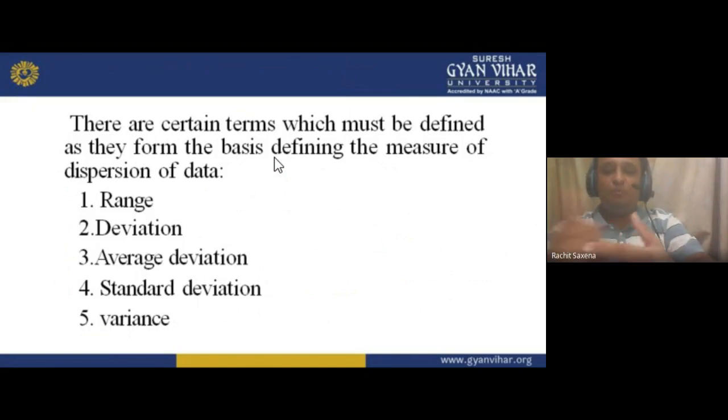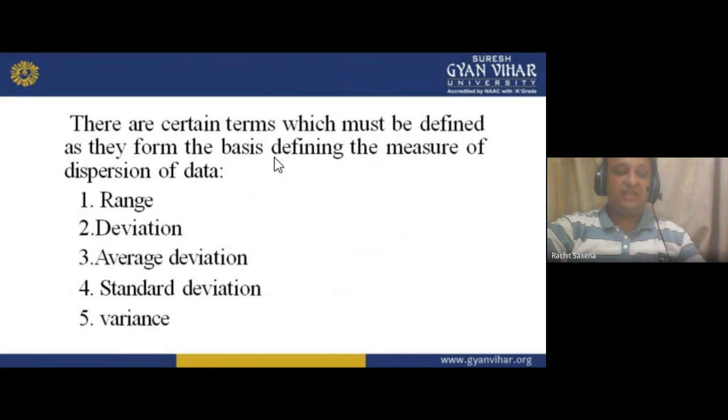So if I want to find out the dispersion, there are certain terms which must be defined, as they form the basis for defining the measure of dispersion. For the measure of dispersion of data, we have five things, which I am showing you in this presentation.